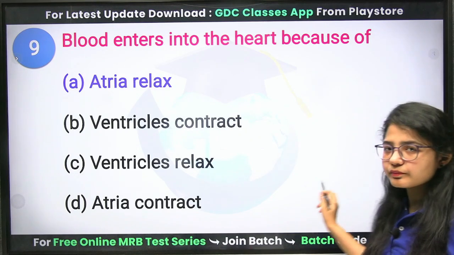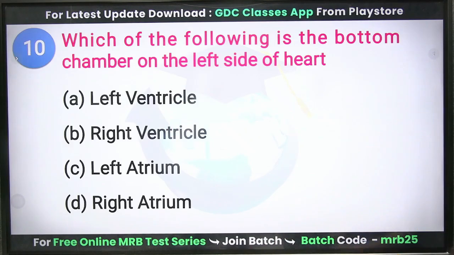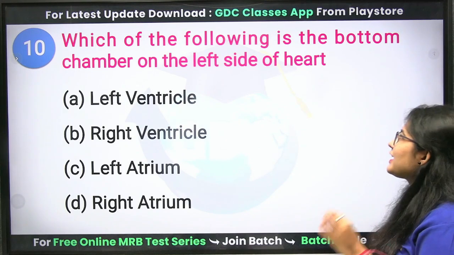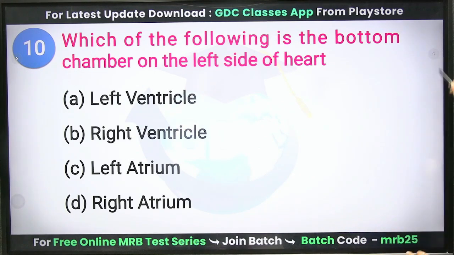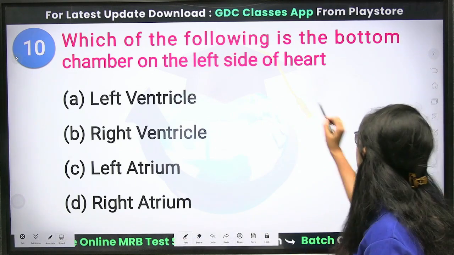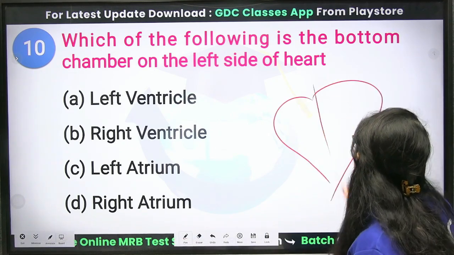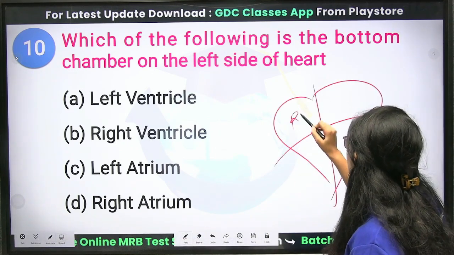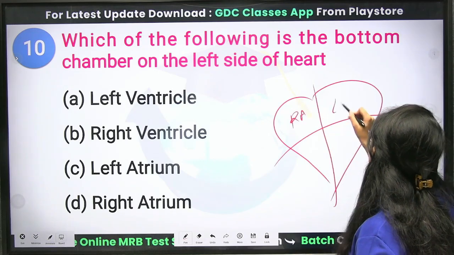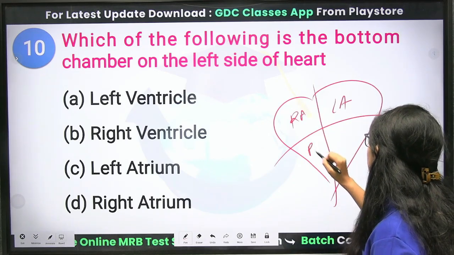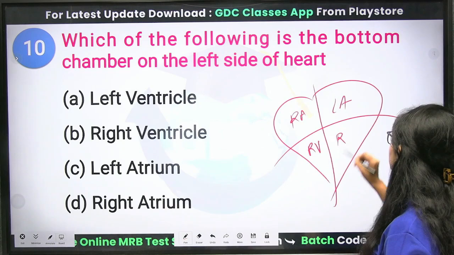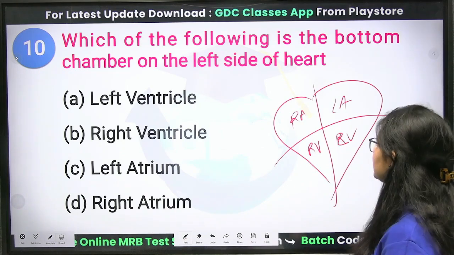Clear? Okay. Next question. Which of the following is the bottom chamber of the left side of your heart? See, the bottom chamber of the left side of your heart. This is your heart. This is the right atrium. This is the left atrium. This is the right ventricle and the left ventricle.